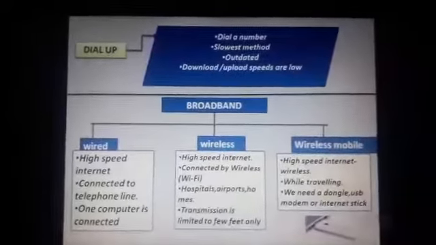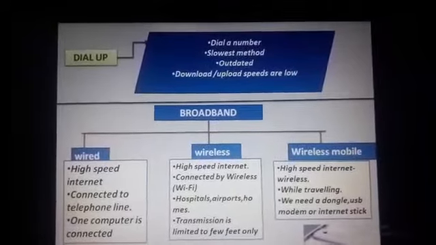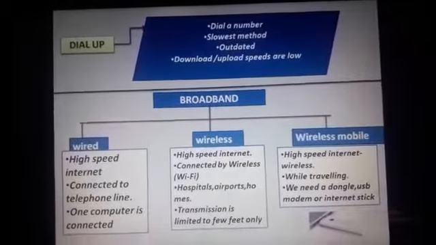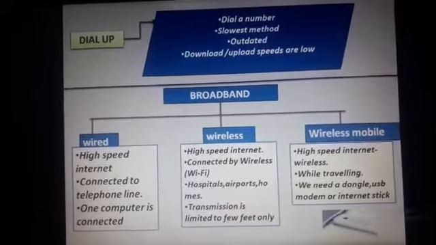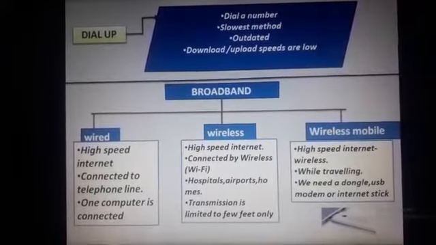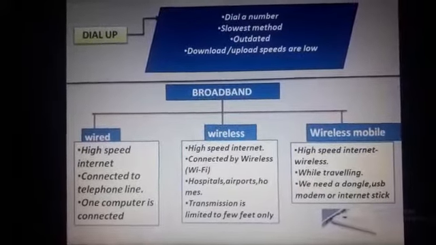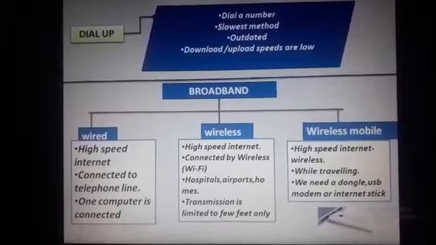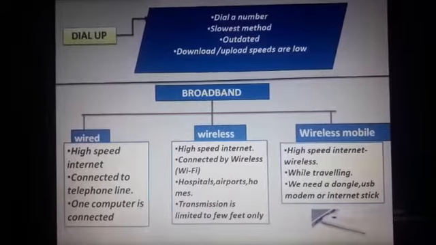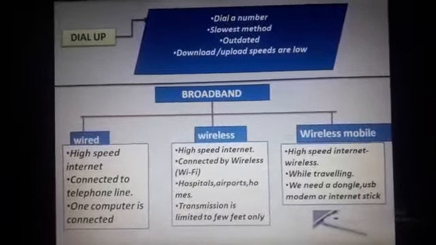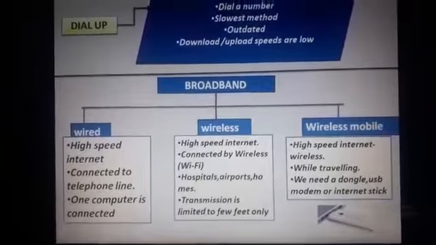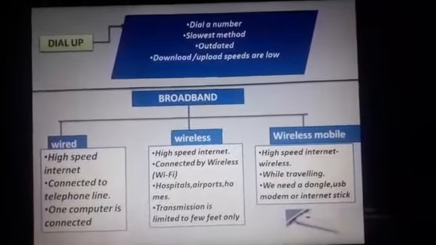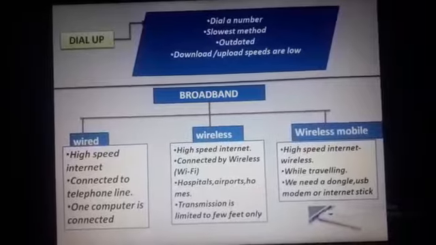Looking at the word wired broadband, what did you understand? That it has high-speed internet and it is connected to a phone line and it receives the internet service through the phone line. And this type of connection is generally used in a house where one computer is connected.